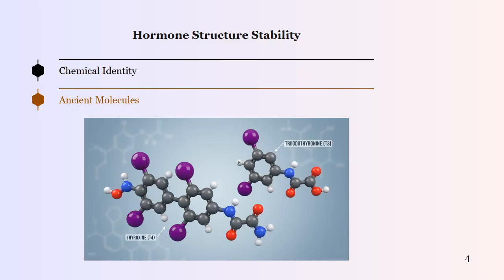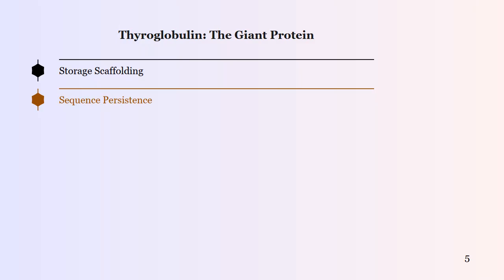4. Hormone structure stability. Chemical identity. The hormones T3, triiodothyronine, and T4, thyroxine, are chemically identical in every vertebrate species studied to date. Ancient molecules. These molecules are so ancient that even some plants and algae contain iodinated compounds similar to vertebrate thyroid hormones.